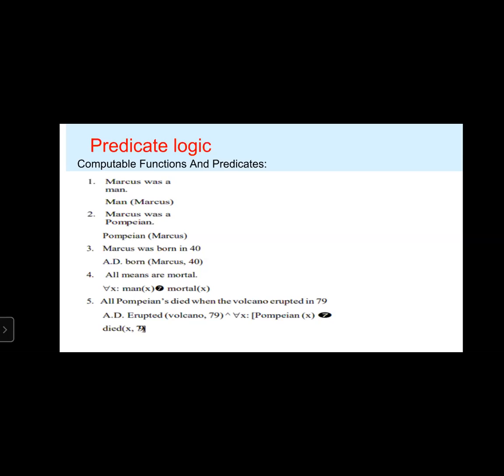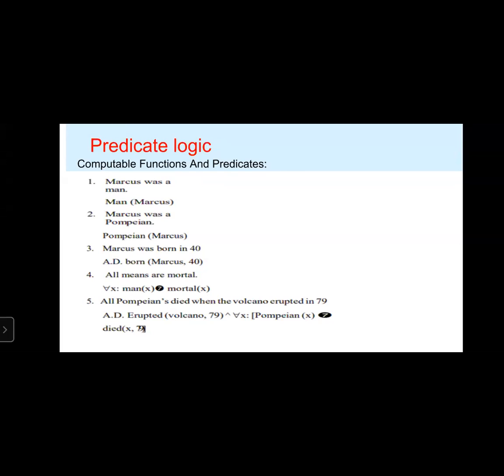Computable functions and predicates. Marcus was a man, that means man(Marcus). Marcus was a Pompeian, that means Pompeian(Marcus). Marcus was born in 40 AD, that means born(Marcus, 40). All men are mortal: for all x, man(x) implies mortal(x).